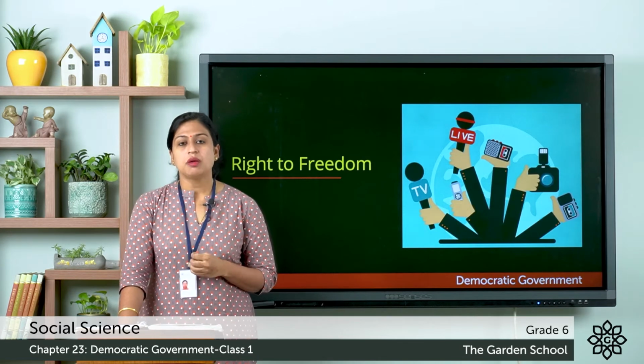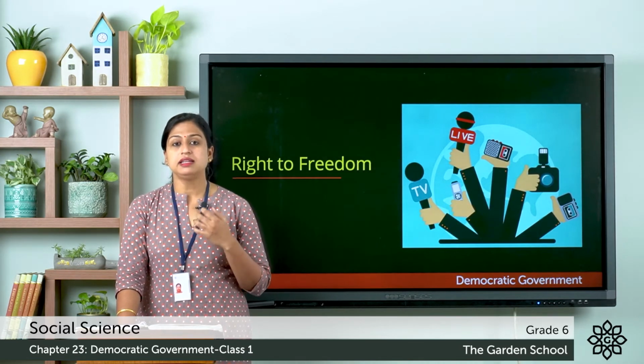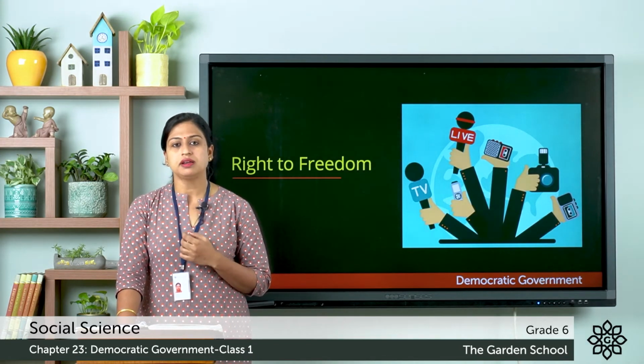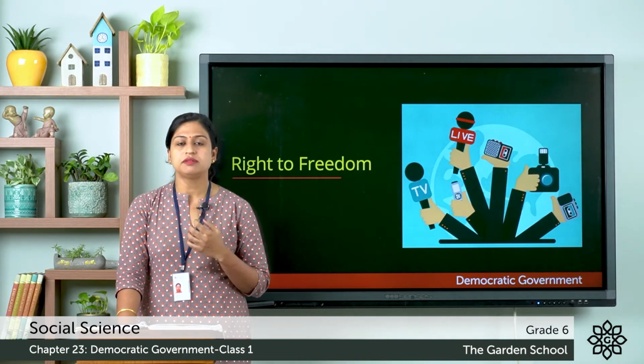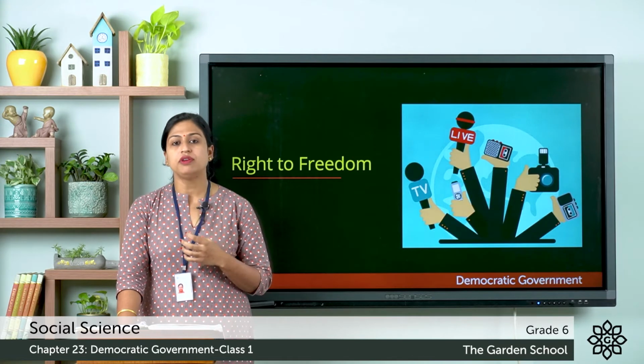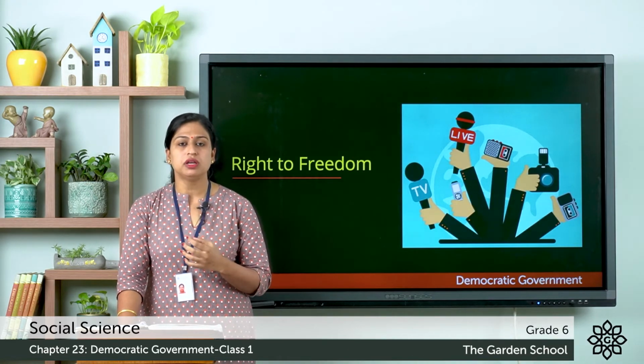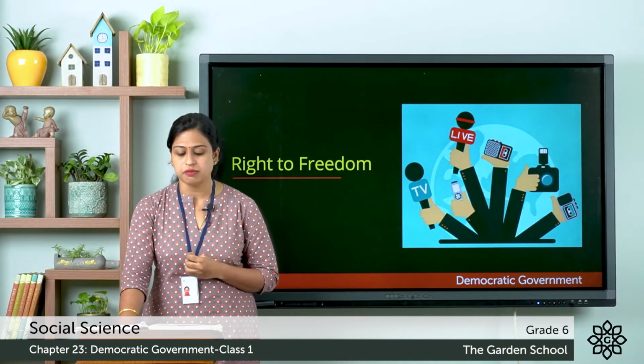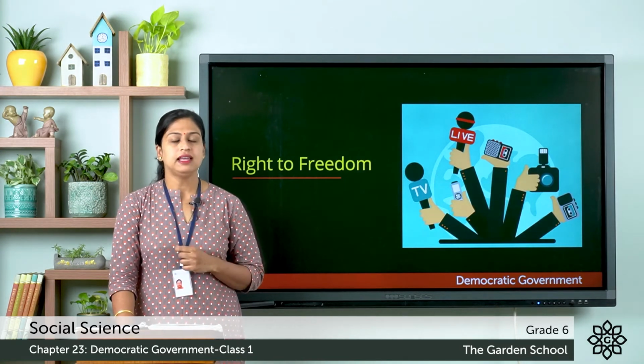Next thing is that people should always stay in touch with the happenings of the country, and they should always be aware of the policies of the government. So, these are few things that people should do in a democratic form of government. So, this was the second element.